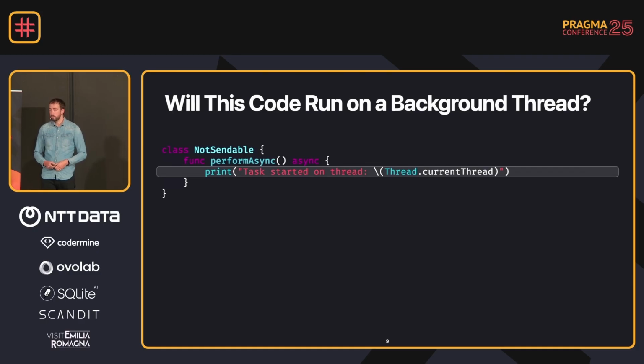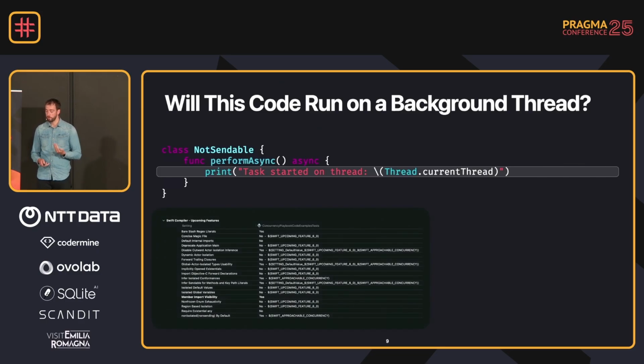And there is an interesting challenge that we now have. I wonder whether anyone knows the answer. It depends. And that has been a source of discussion when they started opening up quite some proposals, because the new situation is that you need to know more about your project. It depends which upcoming features are enabled. And it depends whether you turned on default actor isolation.